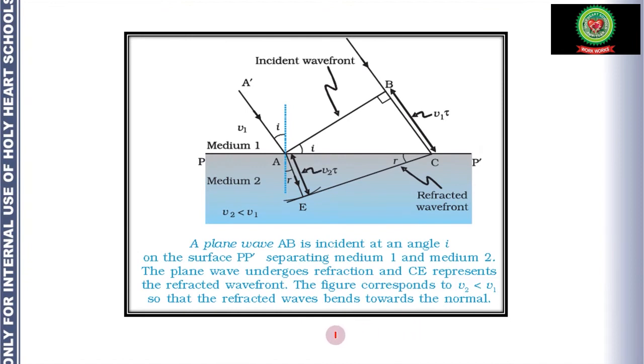So this is a diagram. A plane wave AB is incident at an angle i at the surface PP' separating medium 1 and medium 2. The plane wave undergoes refraction and CE represents the refracted wavefront. The figure corresponds to v2 less than v1. Obviously, the second medium is denser. Therefore, the speed of light in the second medium is less than the speed of light in the first medium, so that the refracted wave bends towards the normal. So this is the case where the second medium is optically denser, right?